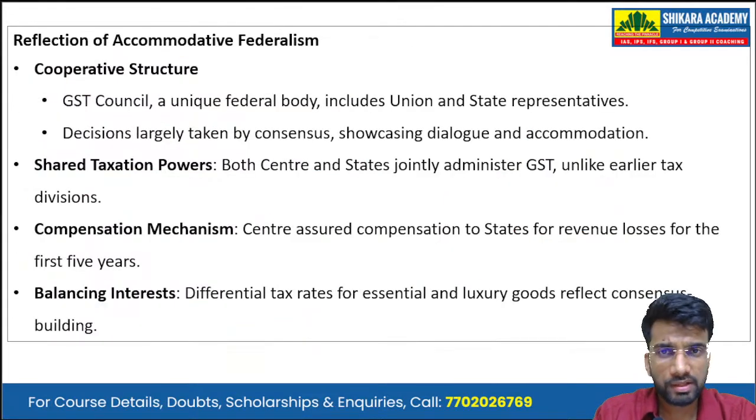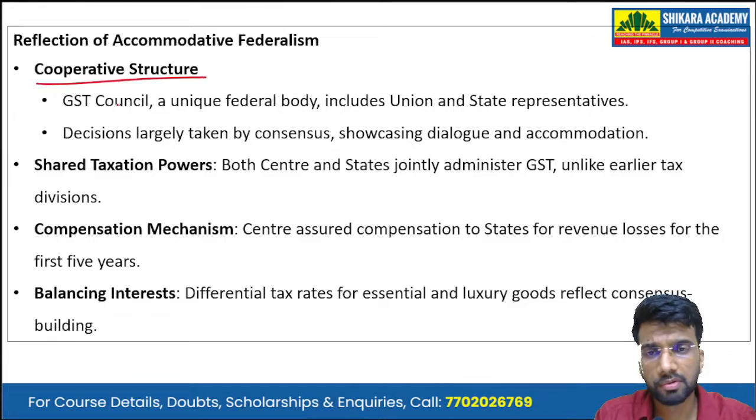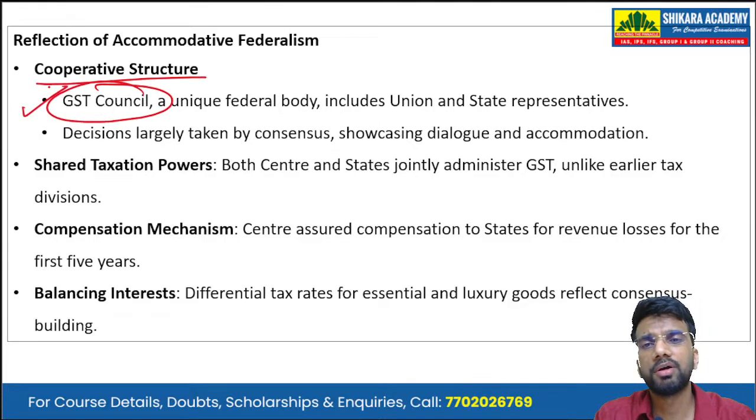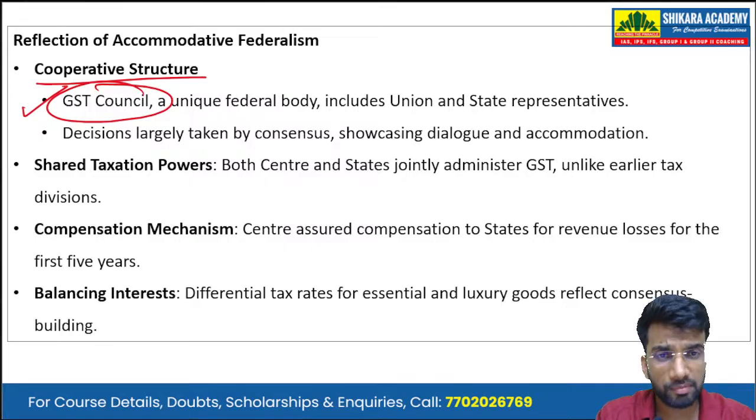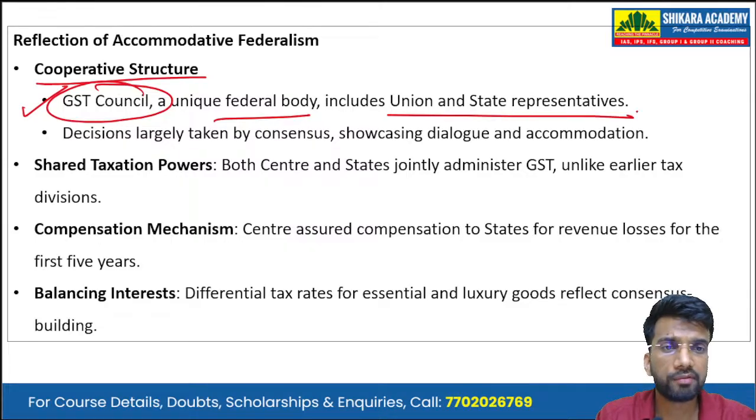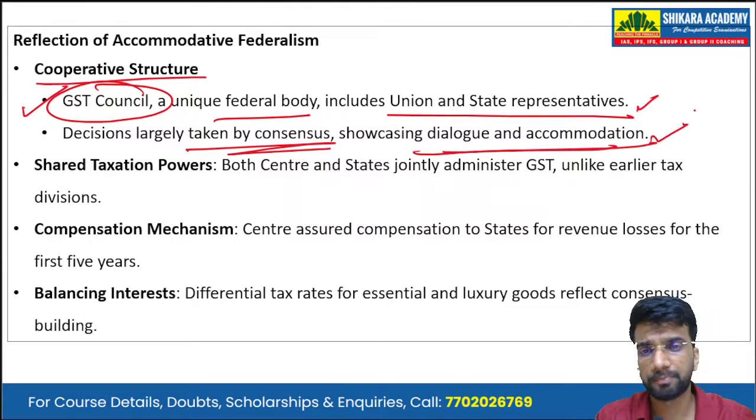Now, how it reflects accommodative federalism in the country. So first is the cooperative structure. Under the amendment, the GST Council has been set up. It is a unique federal body. It includes the union as well as the state government representatives. And its decisions are taken by consensus, showcasing dialogue as well as accommodation.